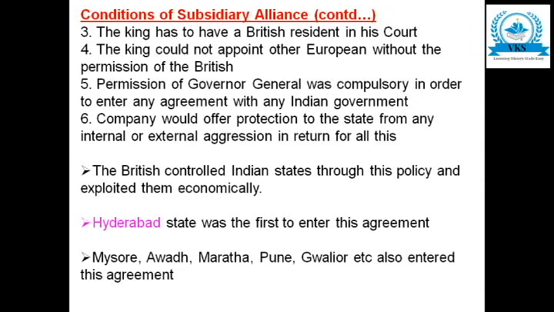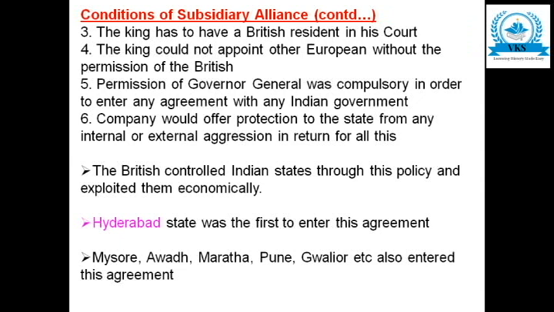The British controlled Indian states through this policy and exploited them economically. Full control was with the British after signing subsidiary alliance. And economically also they were exploited, because all the expenses of the British army had to be borne by Indians.